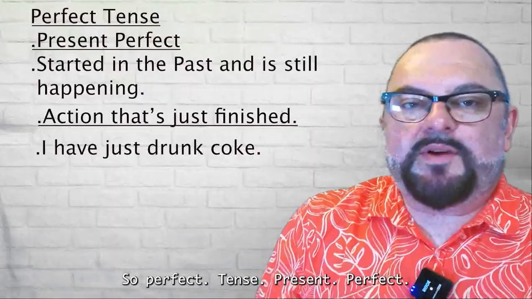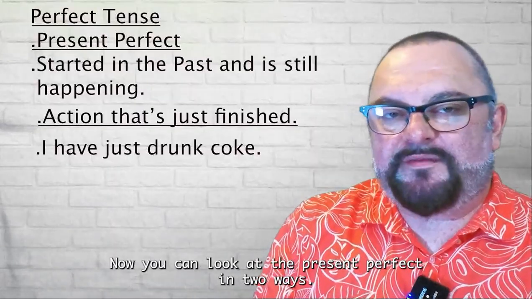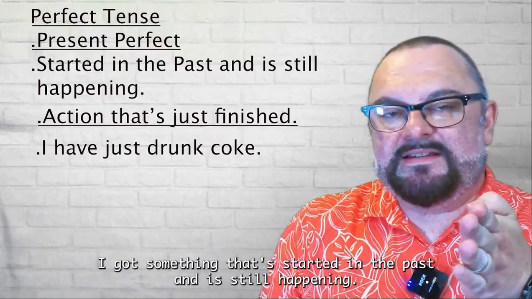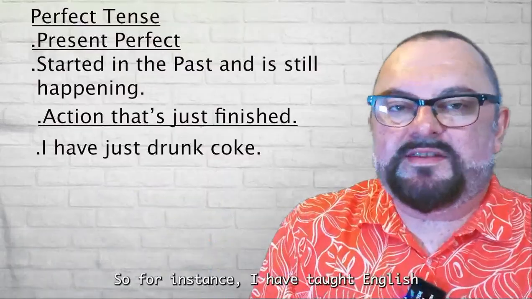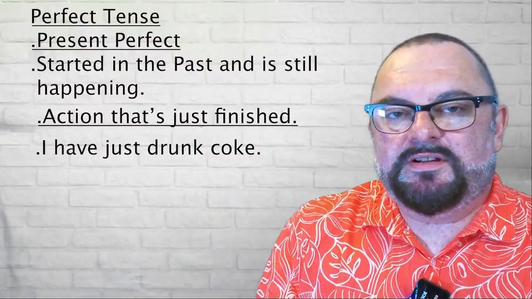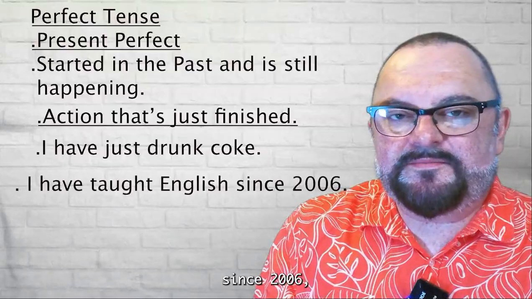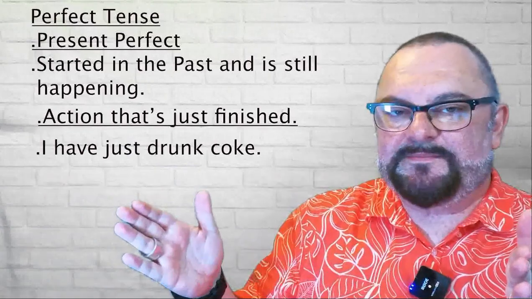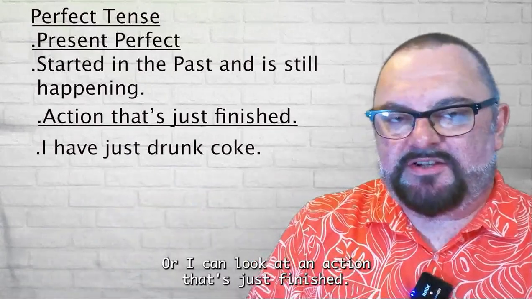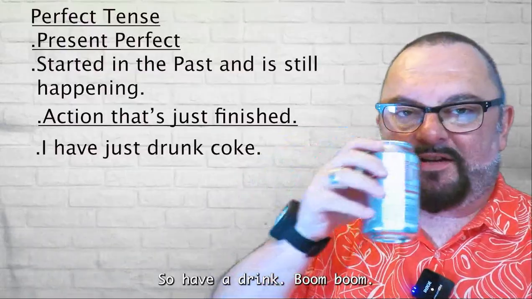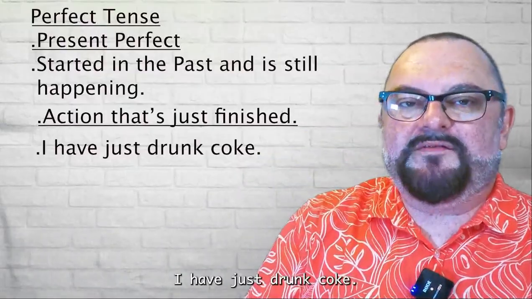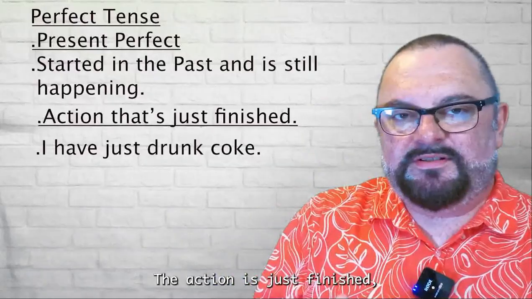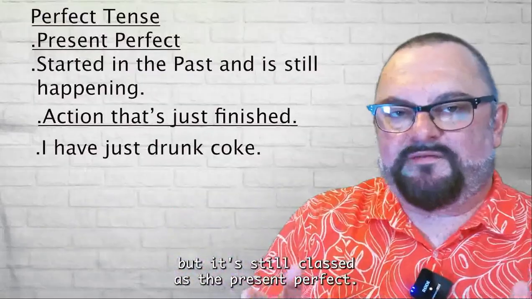So perfect tense, present perfect. Now you can look at the present perfect in 2 ways. The first way, you can look at something that's started in the past and is still happening. So for instance, I have taught English since 2006. Started in the past, 2006, and I'm still teaching English today. Or I can look at an action that's just finished. So have a drink, drunk. I have just drunk Coke. The action is just finished, but it's still classed as the present perfect.